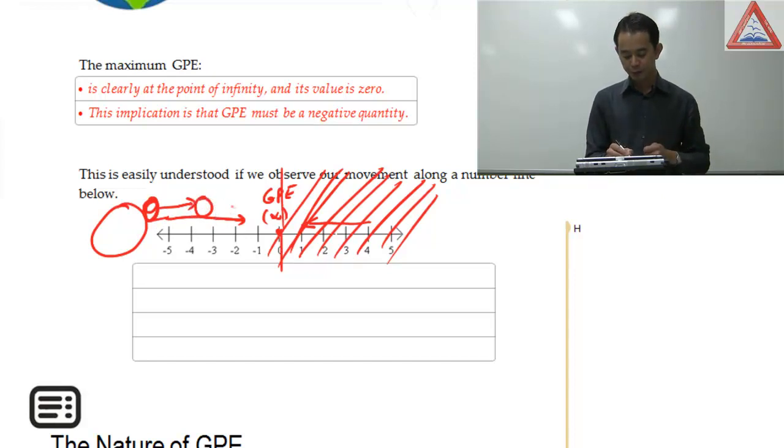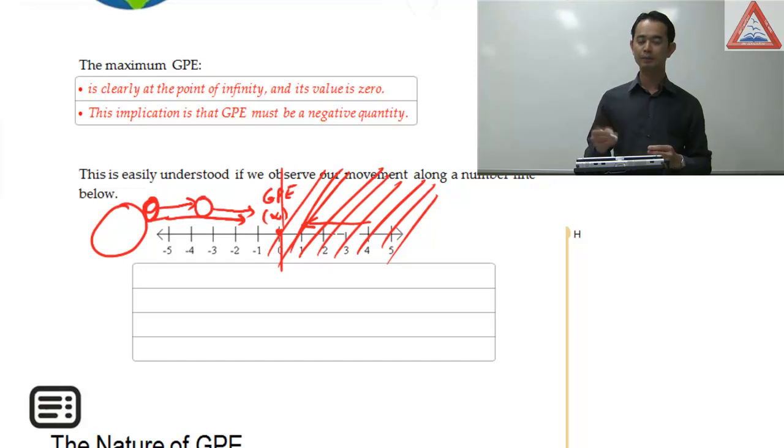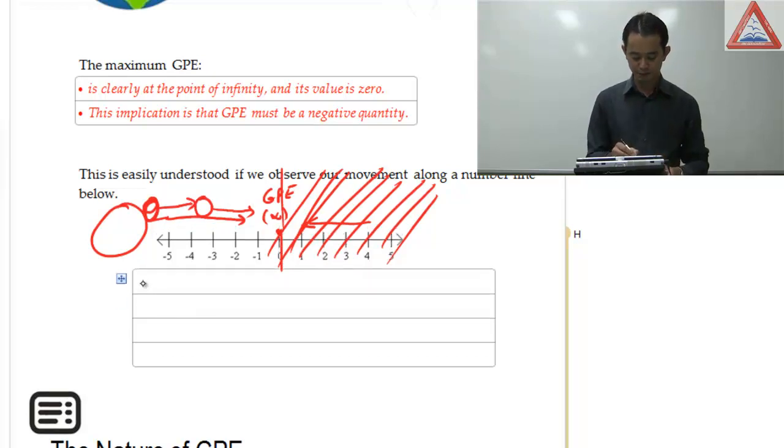But as I add more of my energy and try to move it to the point where it has 0 GPE, which is at the point of infinity, I'm increasing the GPE value in such a way that the maximum GPE value I can get is 0. So hence you can see that the nature of GPE is negative. I hope you got that. So here's some notes for you.